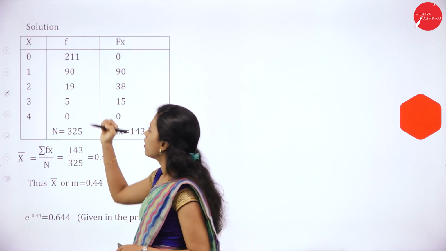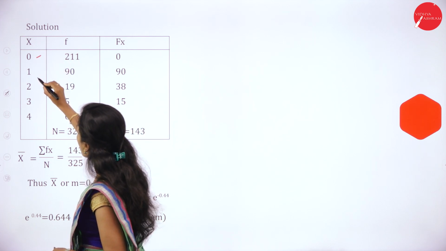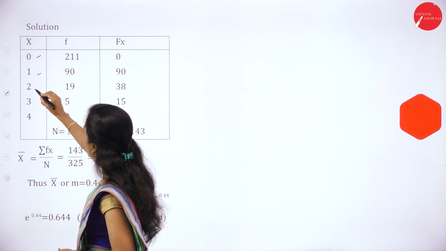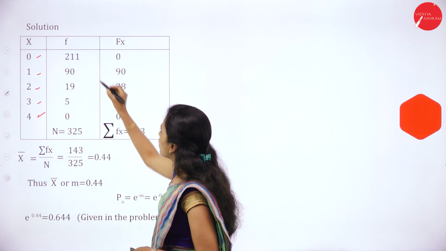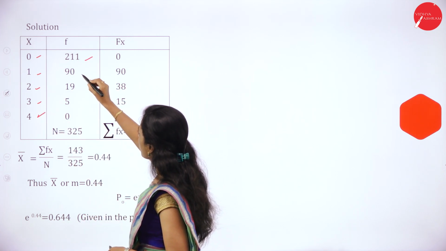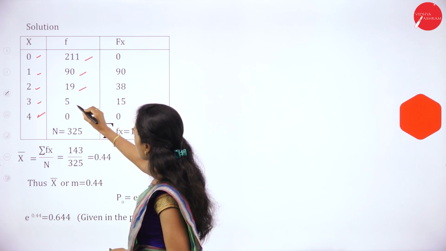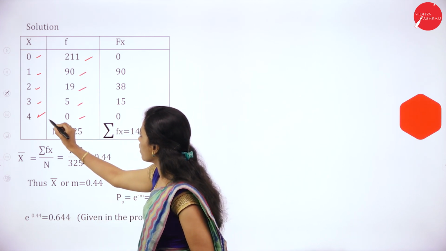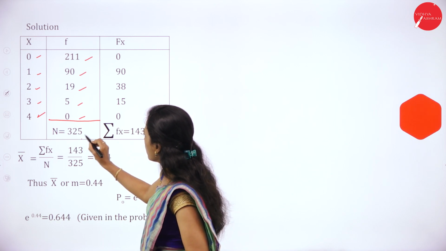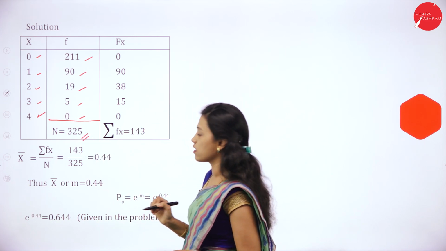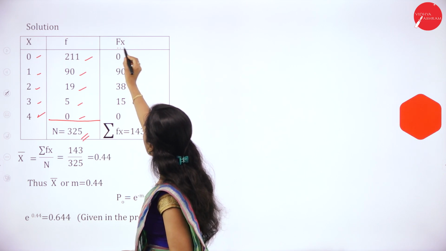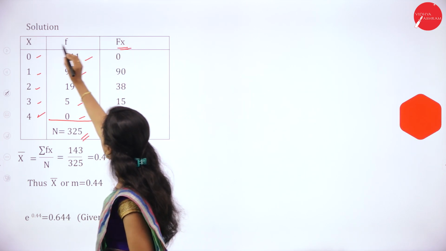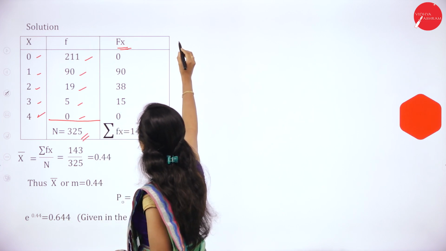Now solution. Number of mistakes 0, 1, 2, 3, 4. Frequencies are 211, 90, 19, 5 and 0. Here total is 325, that is n total. Now we have to find out fx. Fx means f into x.